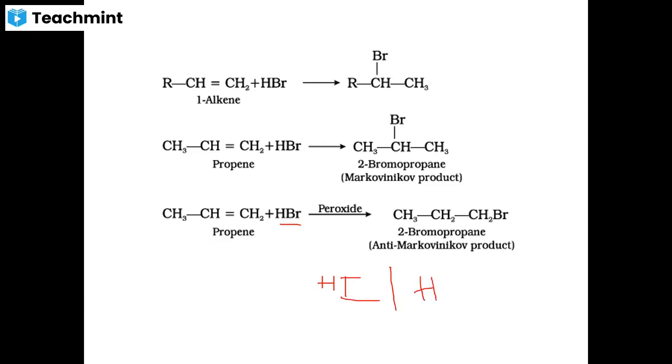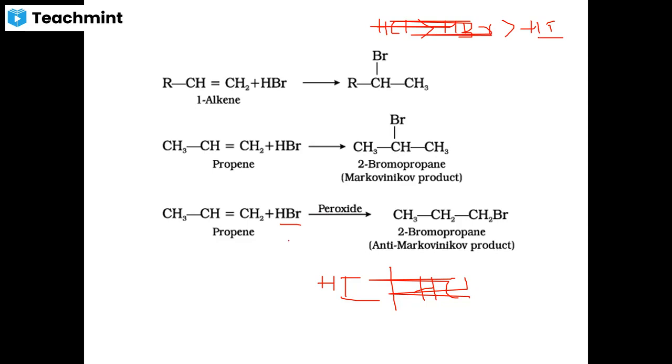Only HBr gives the anti-Markovnikov addition product, because of the bond dissociation energy: that of HCl is greater than HBr, and that of HI is lower.